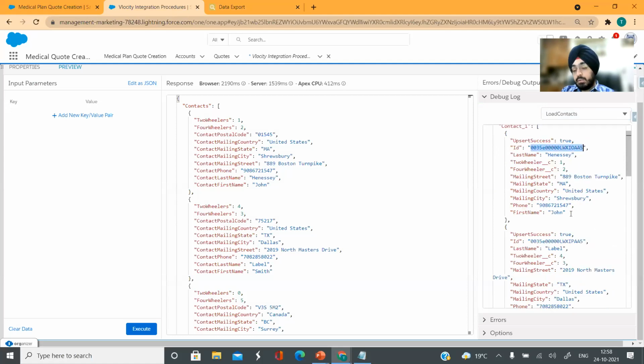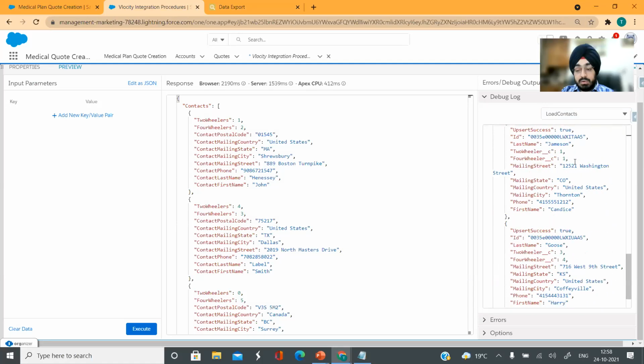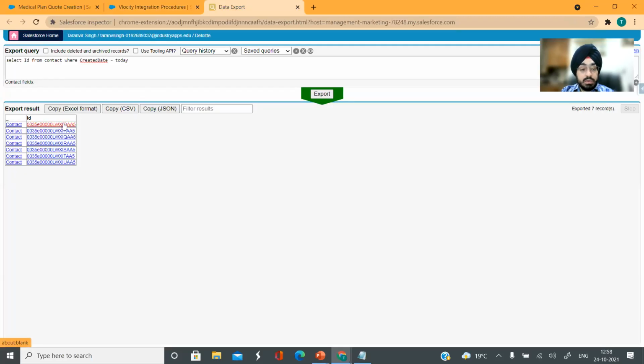And then further, if I want to probably send this in an email to specific users, I can also send this ID to those users and show them, hey, these records are already created. If you want to go ahead and start working on them, you can start that, right? So all these records have been created now with their IDs. You can quickly go here and just view them in Salesforce if they are correctly configured.